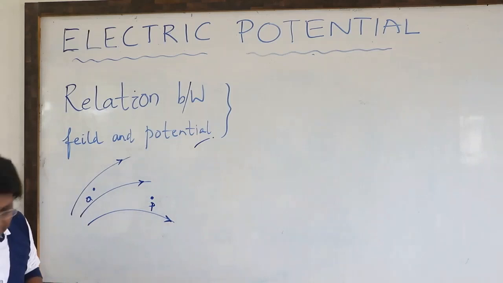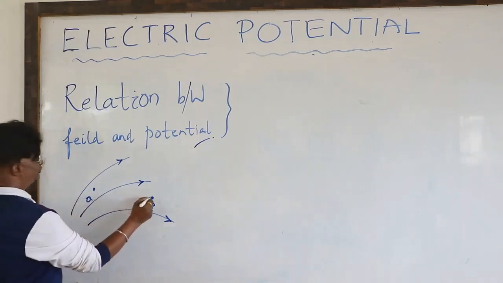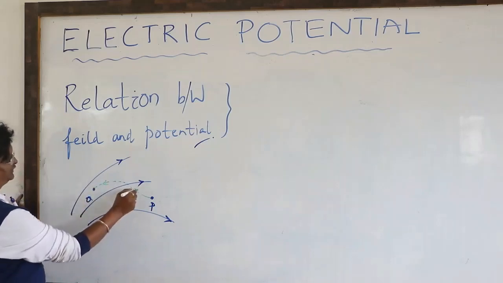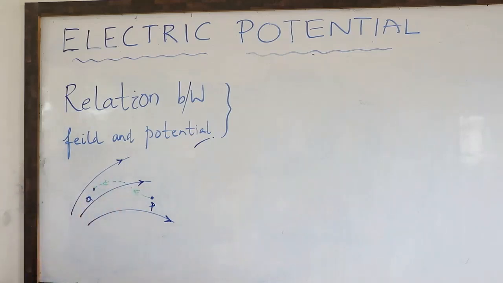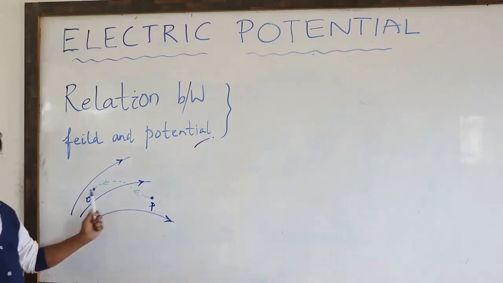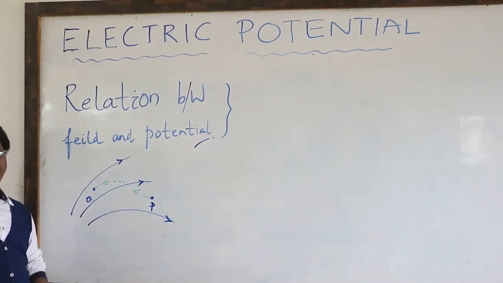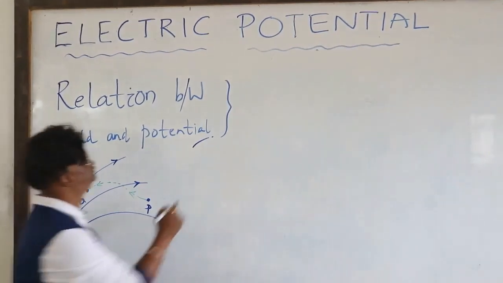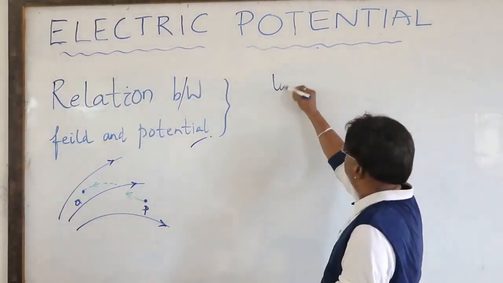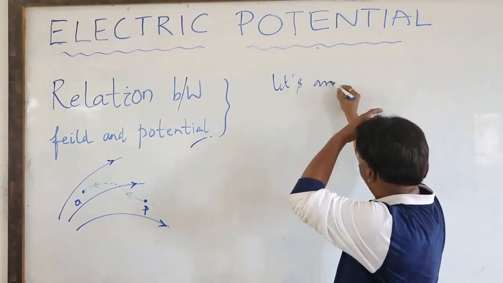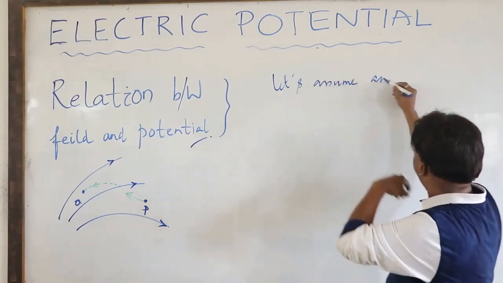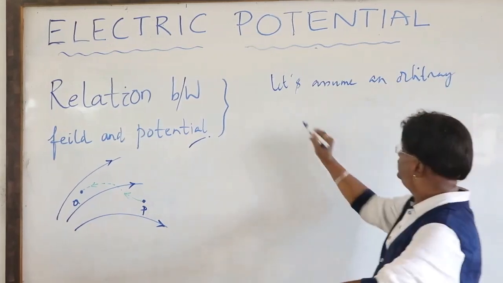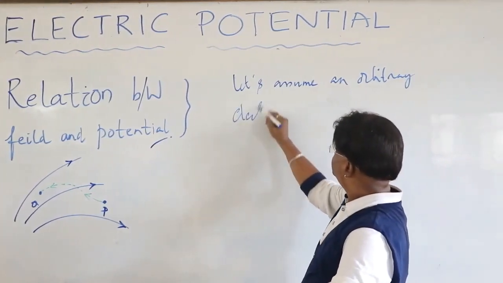Now again a test charge moved from P to Q irrespective of the path of force. So this is what is the path displacement of a test charge from P to Q against the Coulombic force, right? So let us assume an arbitrary electric field.